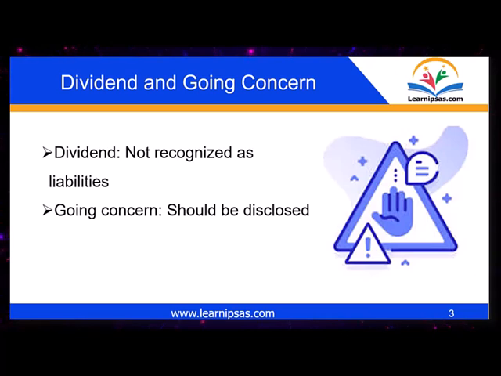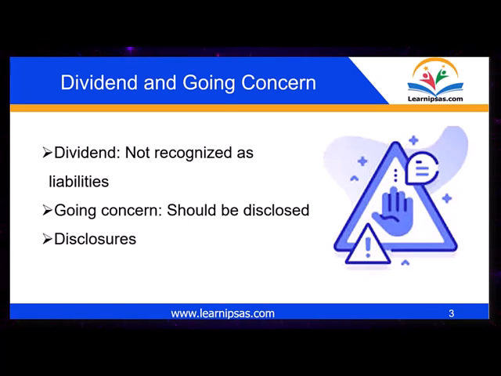So if events after the reporting date indicate that the going concern assumption is no longer appropriate, the financial statements should reflect this change. This could involve revaluing assets and liabilities or recognizing additional liabilities.